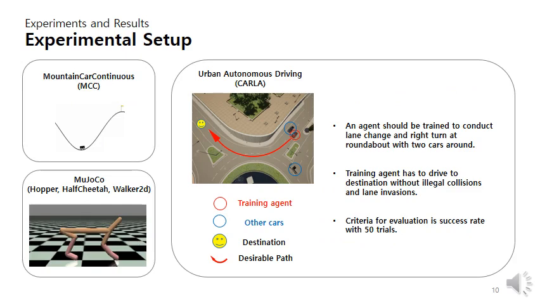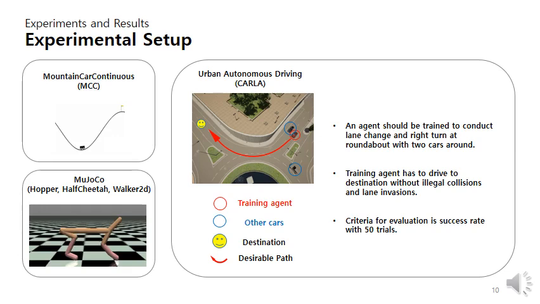So let me explain our experiments and results. We conducted experiments with 3 tasks: Mountain Car Continuous, MuJoCo with Hopper, HalfCheetah and Walker2D, and urban autonomous driving with the CARLA simulator. I think many listeners already know about MCC and MuJoCo, so let me explain the urban autonomous driving tasks specifically.